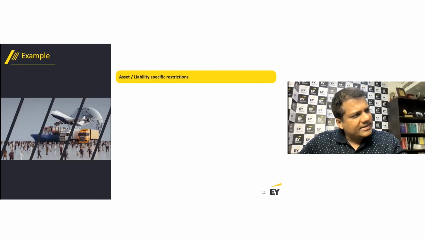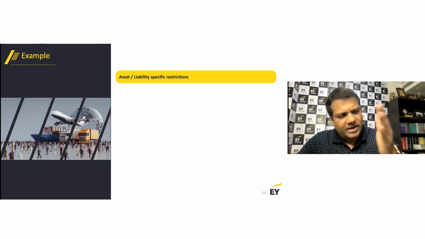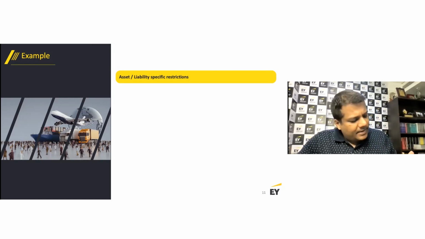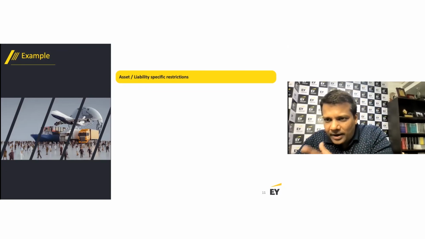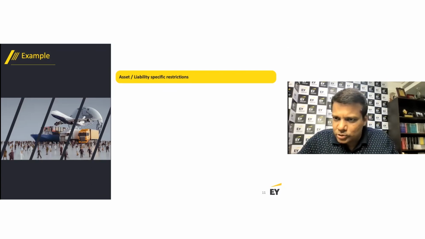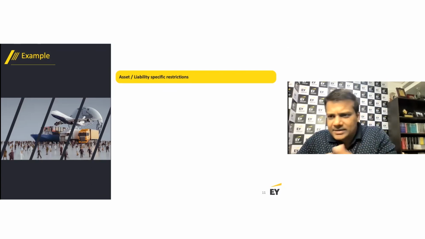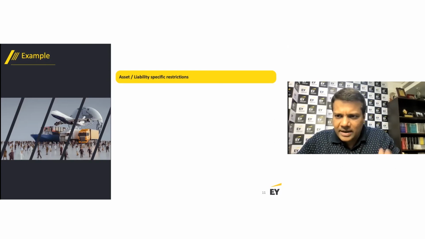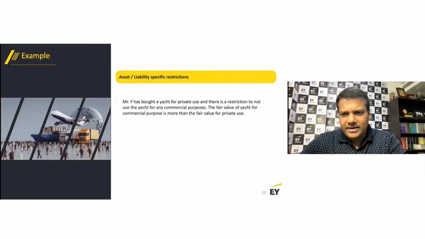Whereas when it is an asset specific restriction, that means the restriction will also stay with the new buyer. When you want to exit that asset or liability, it stays with the new buyer. At that point in time, you need to factor in the impact of those restrictions while determining the fair value. So the example here is Mr. Y has bought a yacht for private use, and there is a restriction to not use the yacht for any commercial purposes.